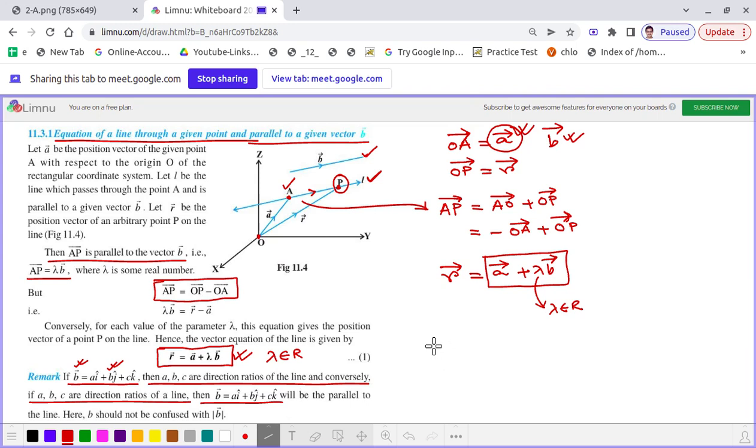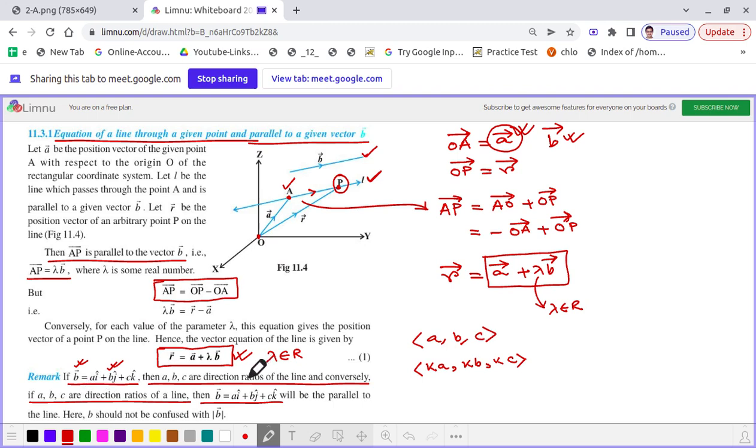What I wanted to mean is that if A, B, C are the direction ratios of a line, then we can say kA, kB, kC are also direction ratios of a line parallel to that line. So that's why it is mentioned. The remark, let me read out once more.